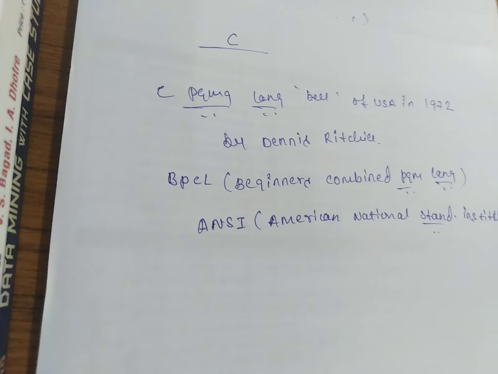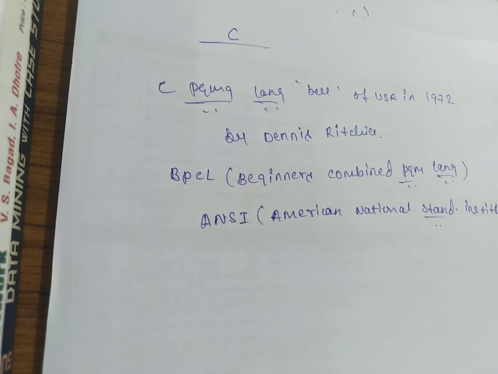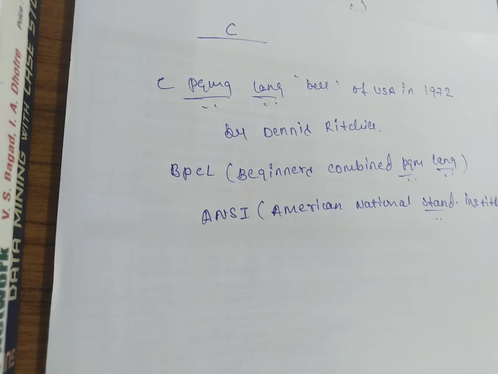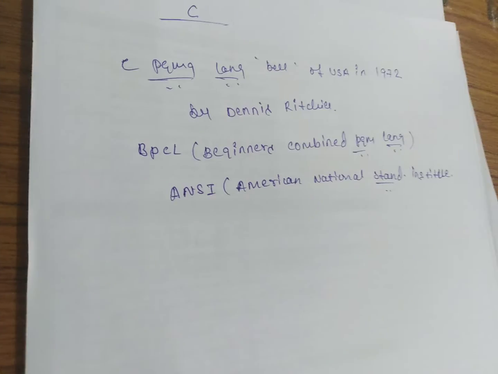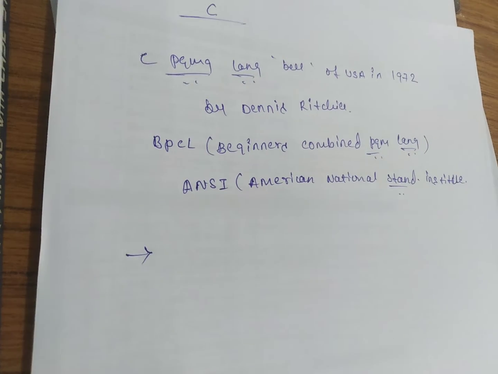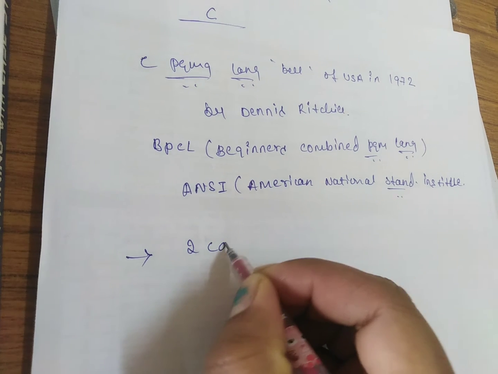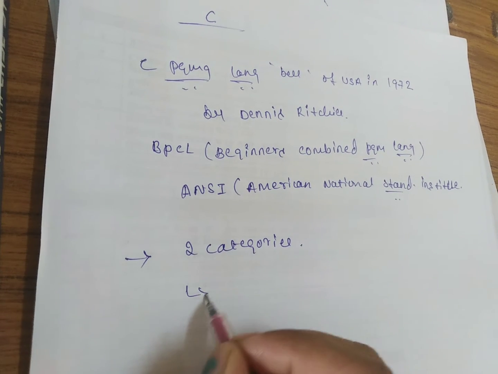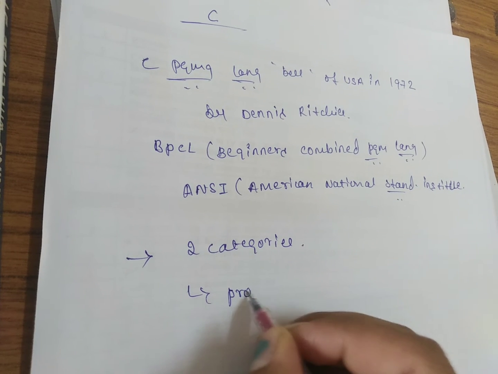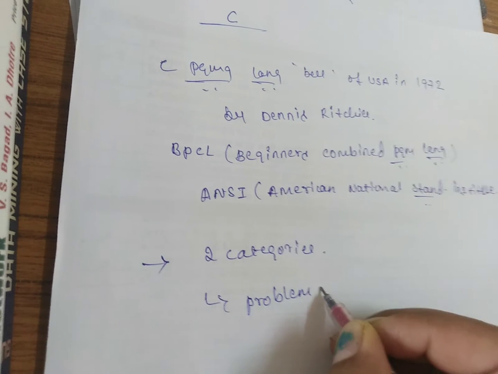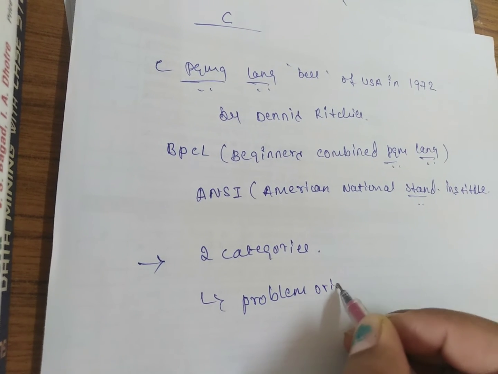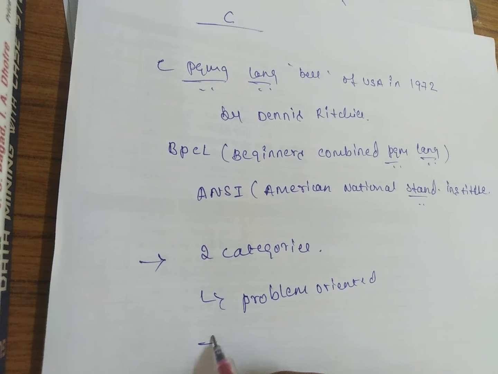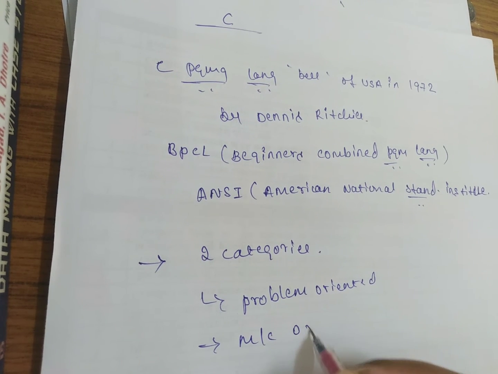Any programming language we can divide into two categories. The first one is problem oriented, and the second one is machine oriented.